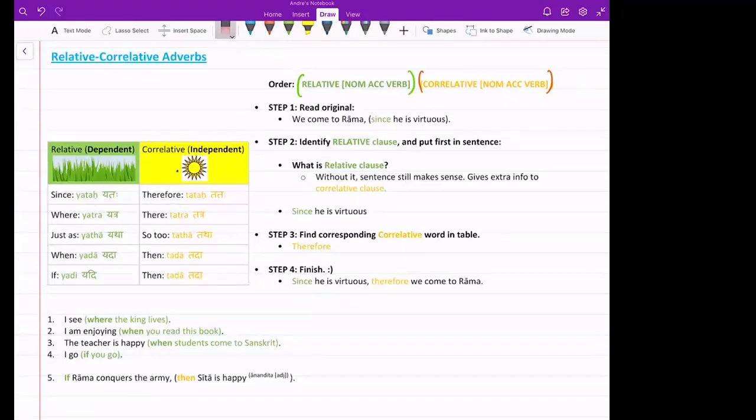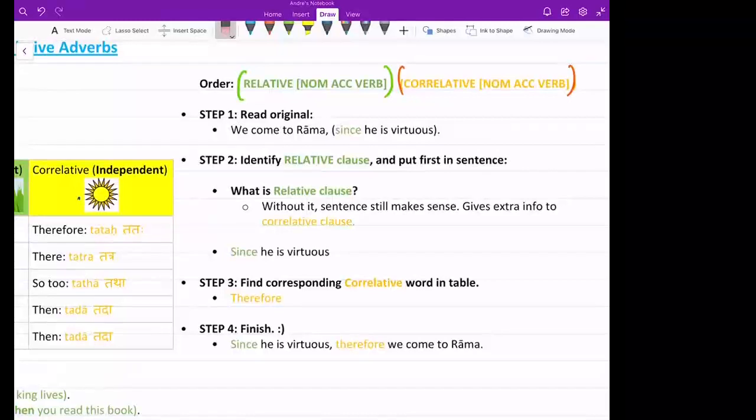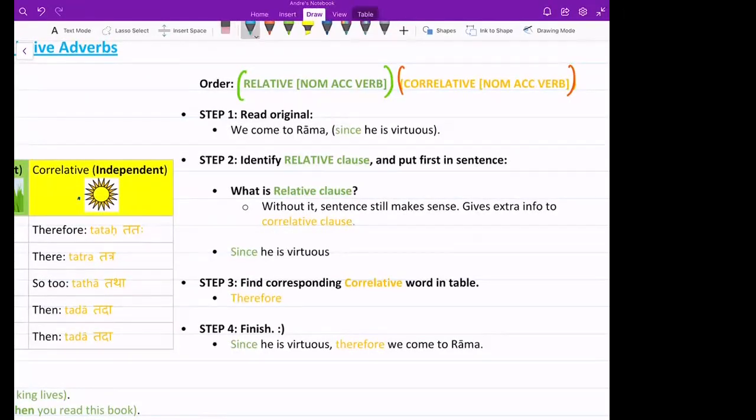Same thing in English, in Sanskrit. Okay, step one. Let's create. Read the original sentence. Okay, we come to Rama. Let's translate that into Sanskrit, please. We come to Rama. Vayam Ramam gacchamaha. Since he is virtuous. What do we know so far? Let's ignore the word since. He is virtuous. Sa dharmakaha asti.